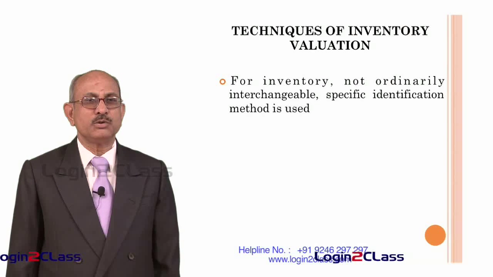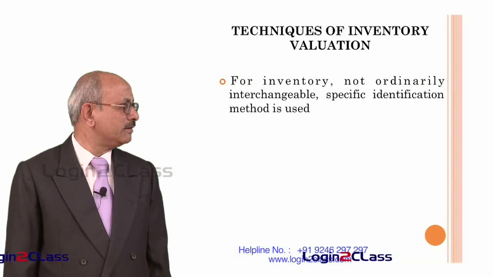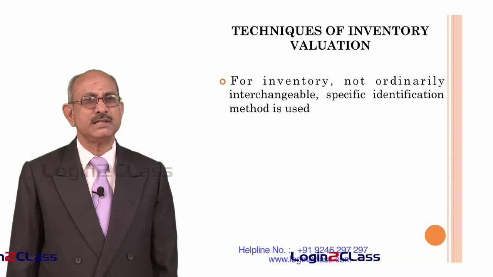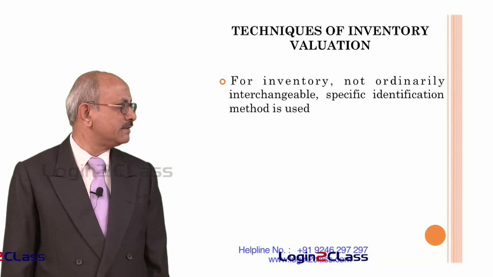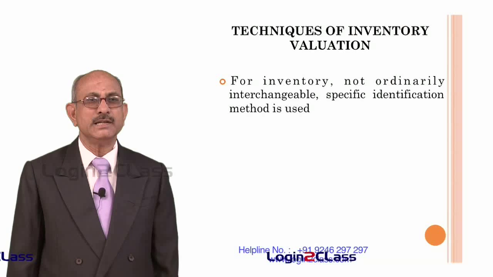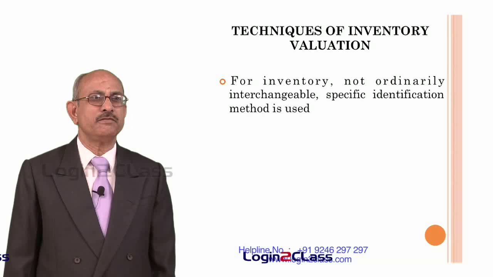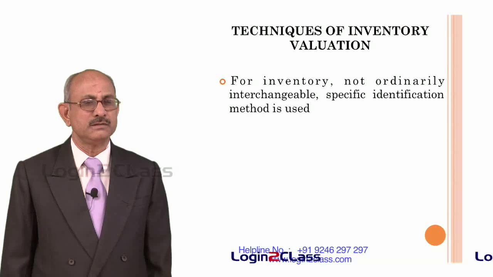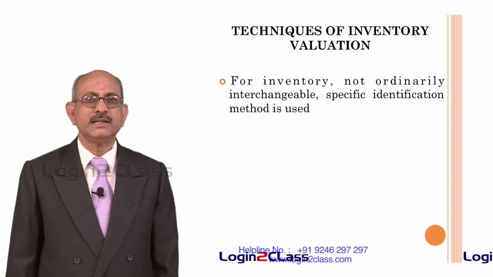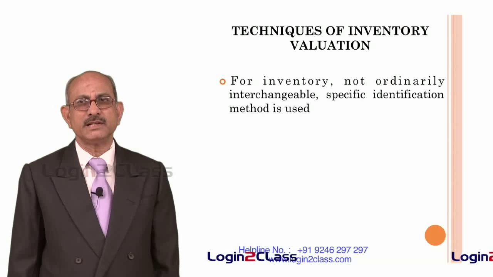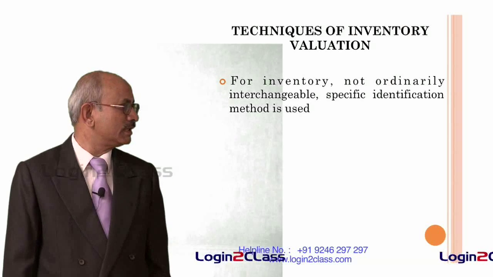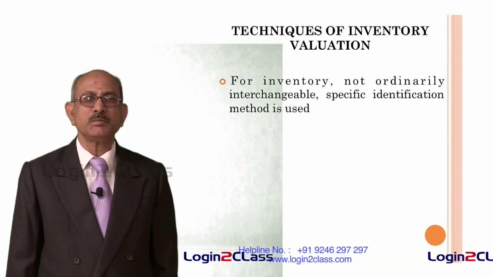So therefore there could be different methods. For some inventory which are ordinarily not interchangeable, specific identification method is used. That means each item of inventory is specifically identified. There we have to find out what is the cost of the inventory and then the net realizable value and take the lower of the two. That is called the specific identification method.